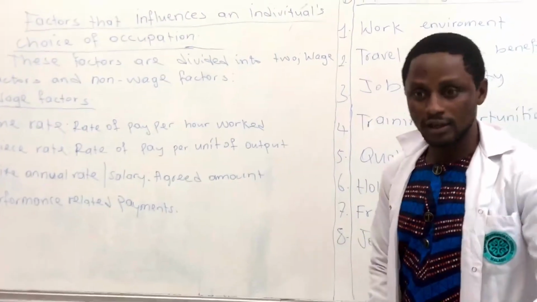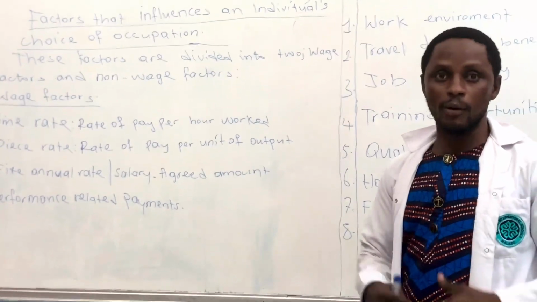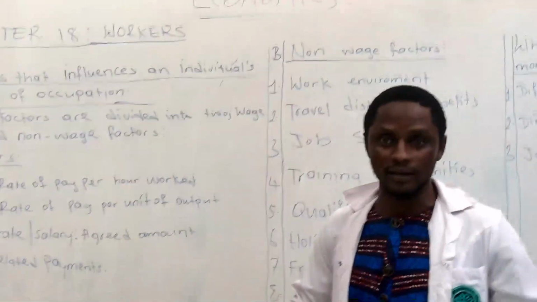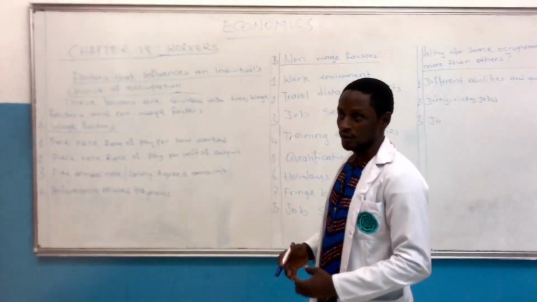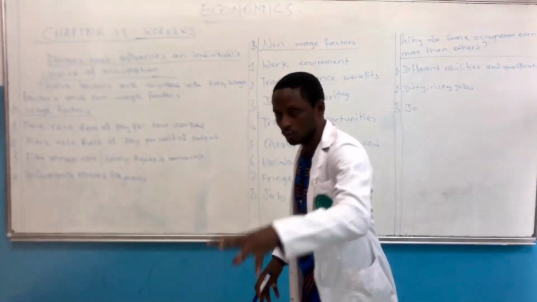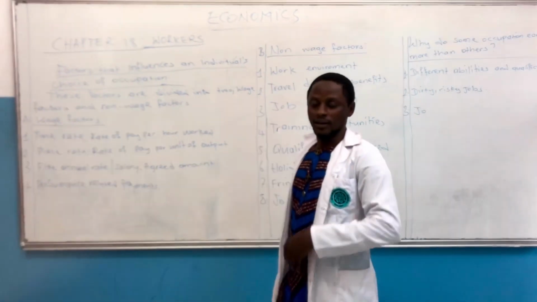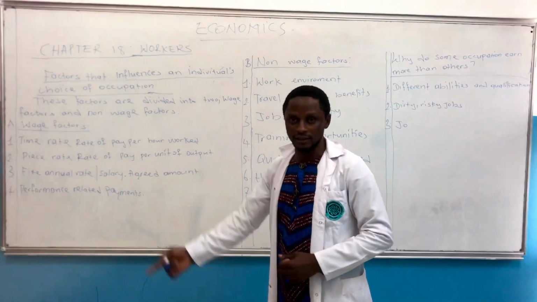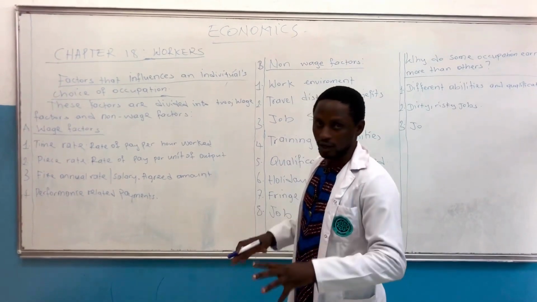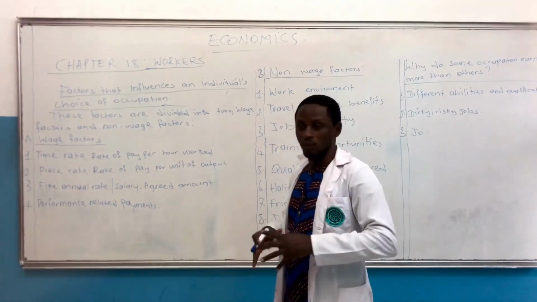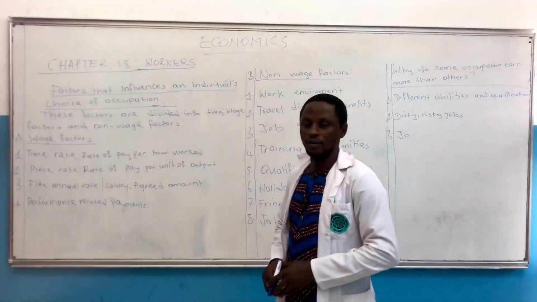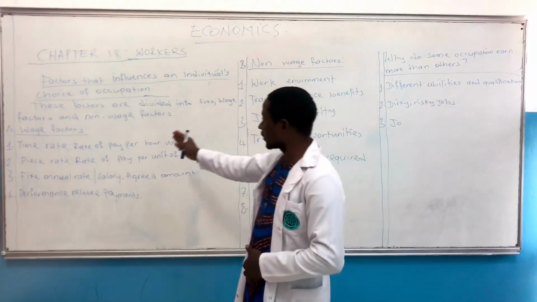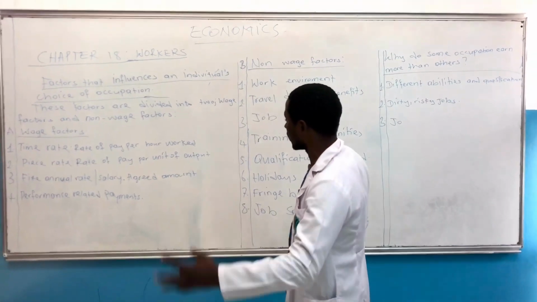Now, as a student, already we have our dreams. Some of us want to become medical doctors, lawyers, policemen or policewomen, and so on and so forth. There is a reason for you choosing that occupation. This is what we are going to look at. Your reason may be personal, it may be because of a financial issue or family ties. We are going to look at what economists have as the most important reasons that affect an individual choice of occupation. I decided to put it in two different sections.